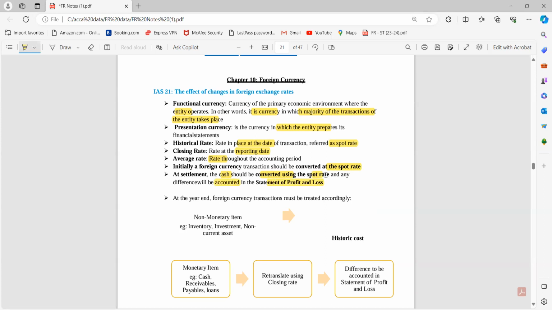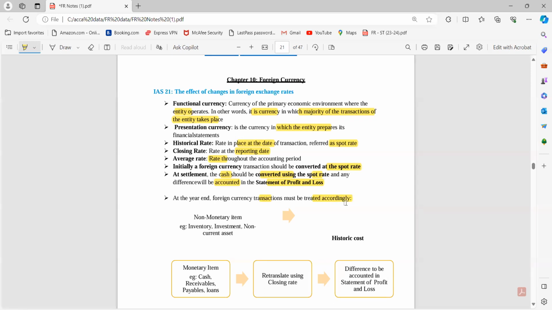अब मैं इसको सेटलमेंट डेट पे क्या करूंगी, जो सेटलमेंट डेट पे जो रेट दिख रहा होगा, दैट मीन्स उस दिन का स्पॉट रेट होगा, मैं अपने फाइनेंशियल स्टेटमेंट उस दिन के रेट पे दिखा दूंगी. And if there is any gain or loss, I will be transferring that gain or loss difference into my P&L account. So yes, at the year end, foreign currency transaction must be treated accordingly.